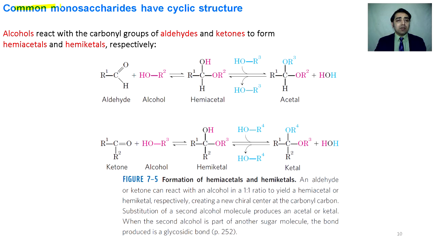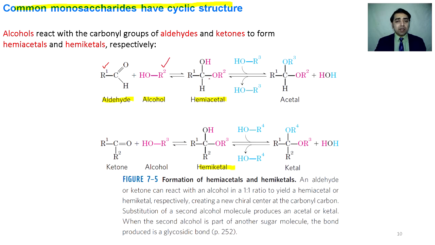So common monosaccharides have cyclic structures. Before we see the cyclic structure of glucose, let us see what hemiacetal and hemiketal are. For example, this is an aldehyde molecule containing a general alkyl group R1, and this is an alcohol containing a general alkyl group R2.